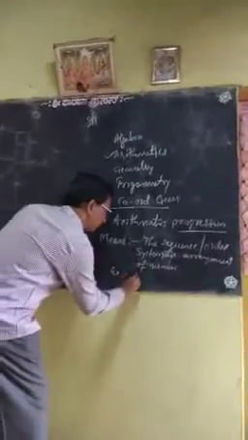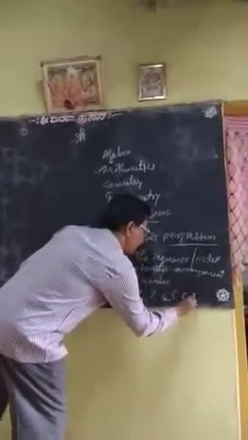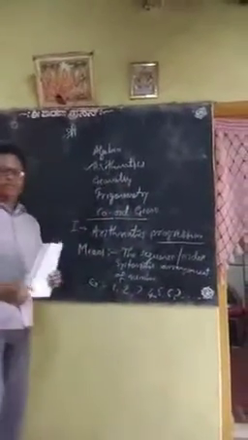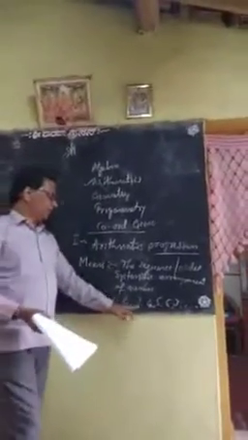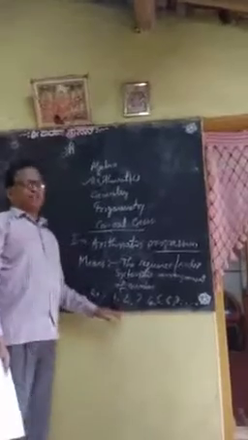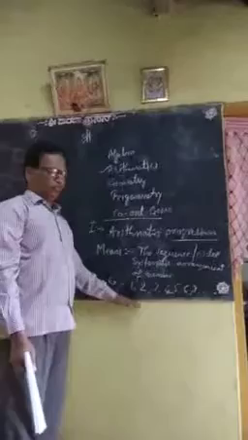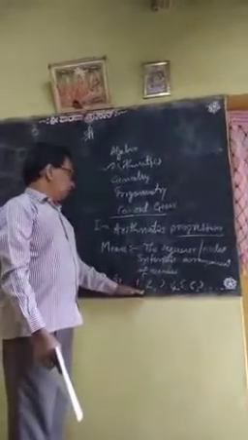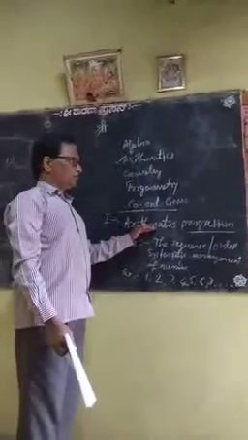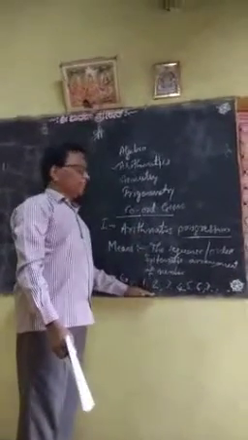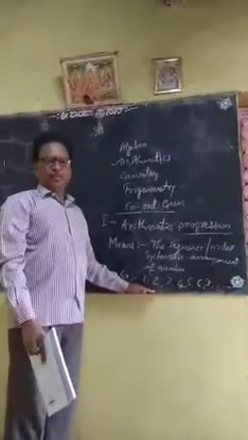I will write the numbers 1, 2, 3, 4, 5, 6, 7, 8. These are the numbers you already studied right from LKG and nursery classes. This is only a sequence, only an orderly arrangement of numbers. So how is it called an arithmetic progression? Before knowing that, progression means just a systematic arrangement of numbers according to a given theme.